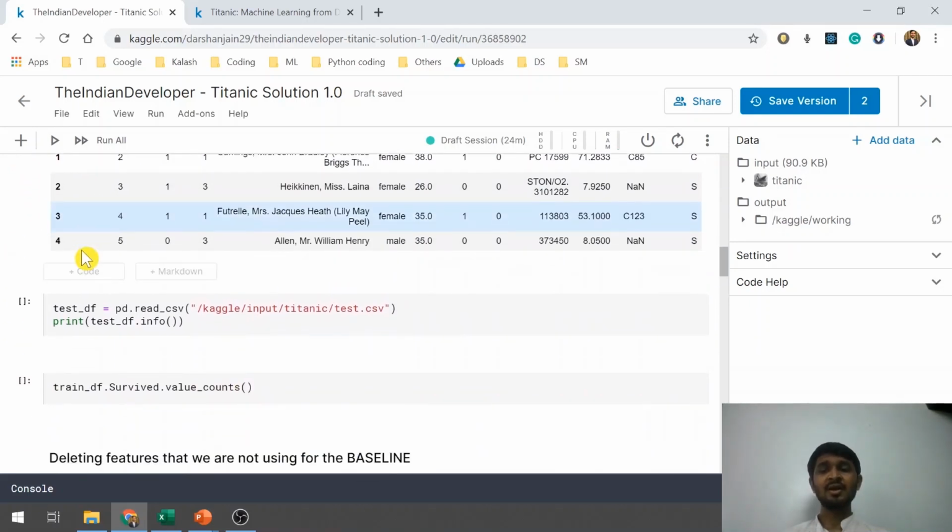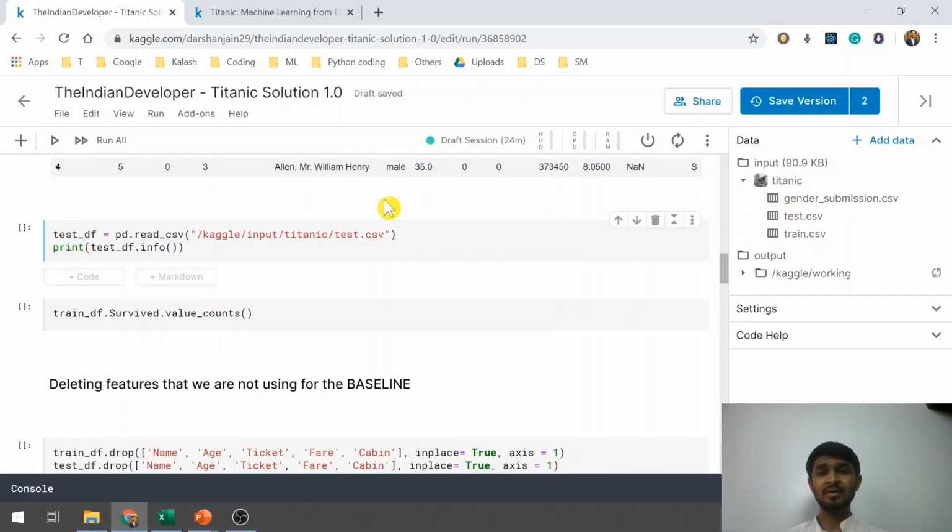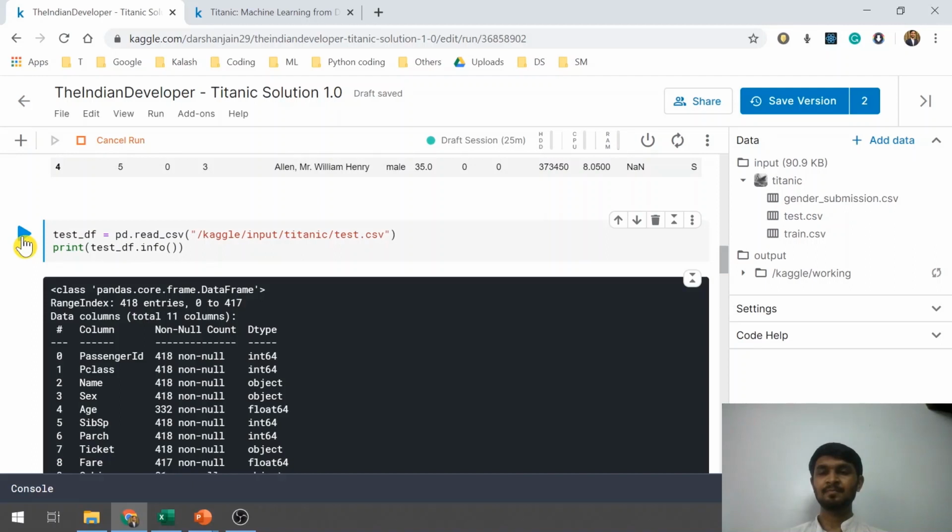Now moving ahead, I also want to save the data that is given in the test file in a variable. I'll use similar logic to what I've implemented above, using the read_csv function to get the data into the test_df variable, and after that I'll print the data and see the information given in it.